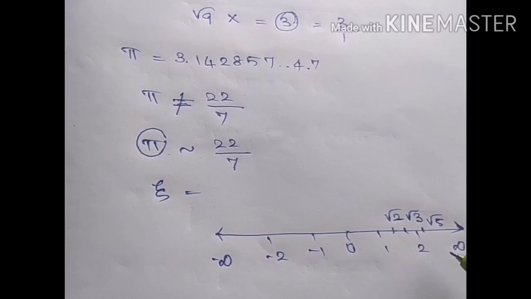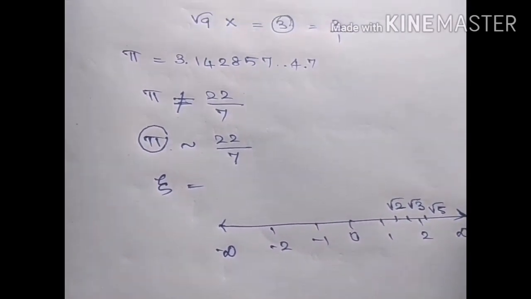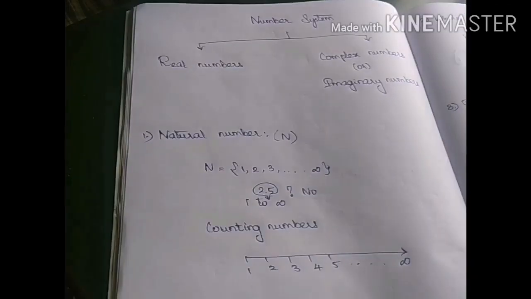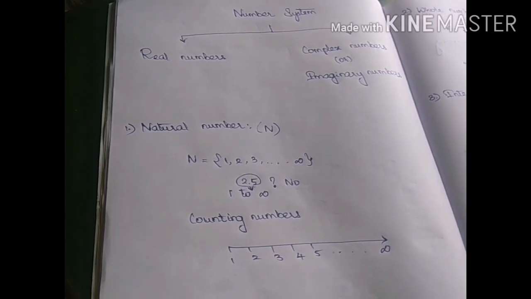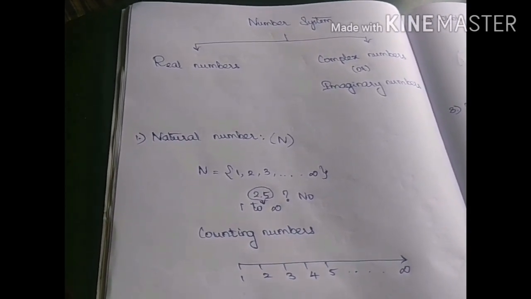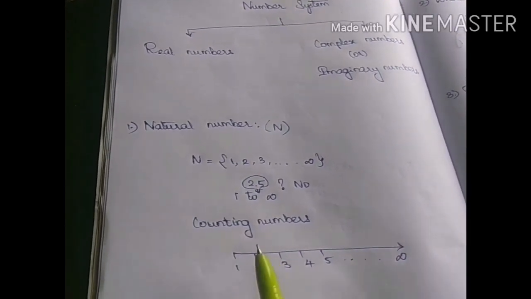You will be learning rational numbers in your grade 8 and irrational numbers in grade 9. I think you can clearly understand what I have taught you this much time. We have seen different numbers. First one is natural numbers, which are counting numbers.